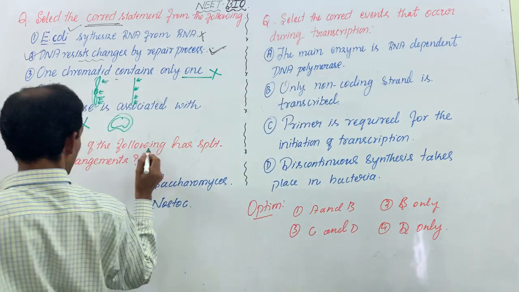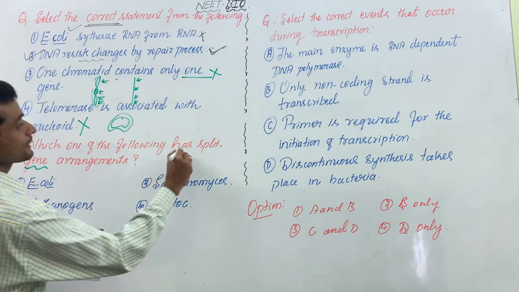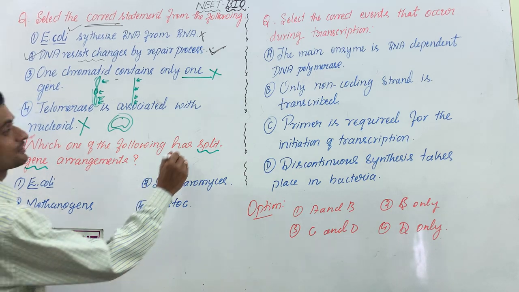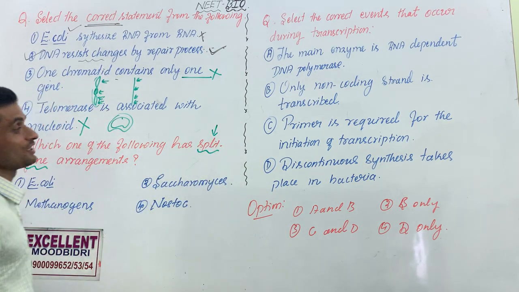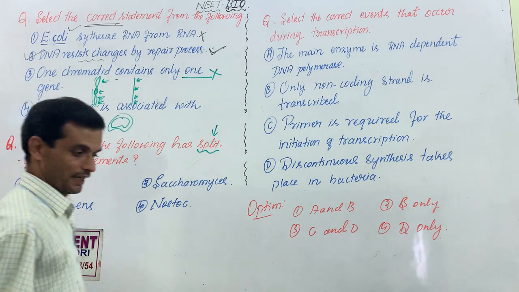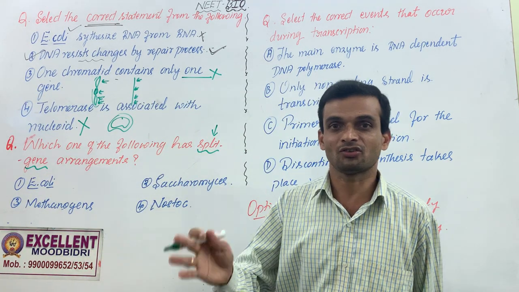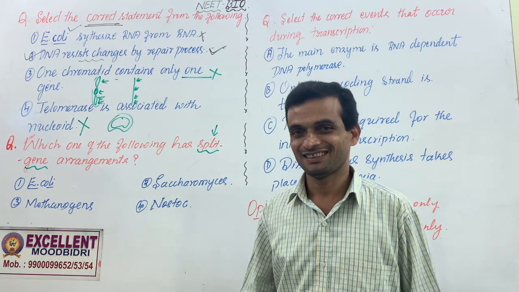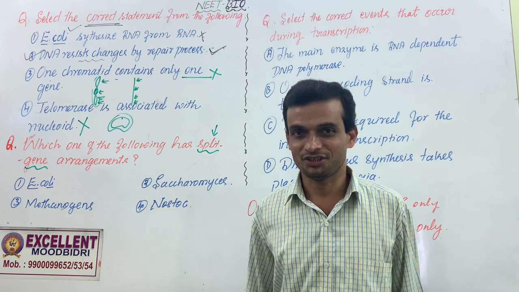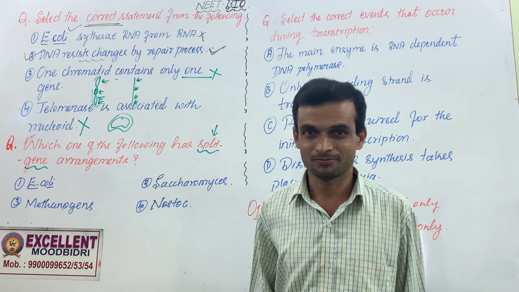Which one of the following has split gene arrangement? Search this thing in your textbook. Split gene. Do genes of eukaryotes have introns, exons, introns, exons, introns, exons? Definitely yes. That's how the genes are arranged. There is a splicing mechanism.